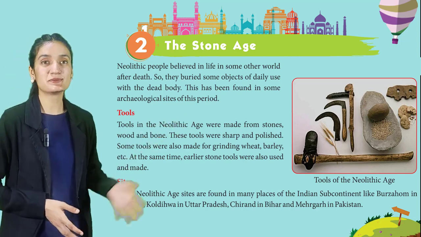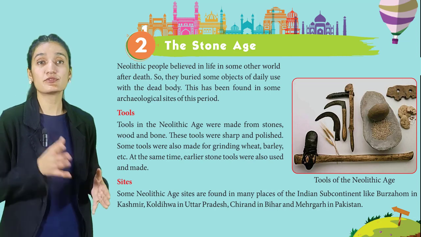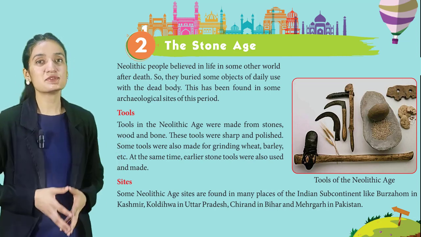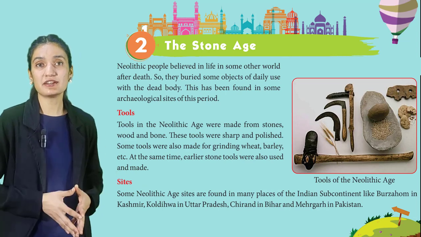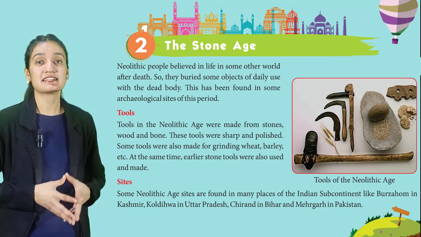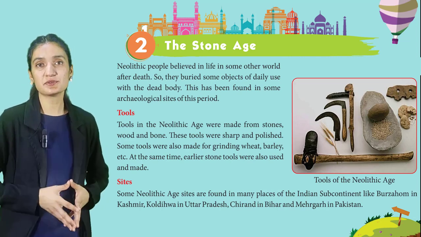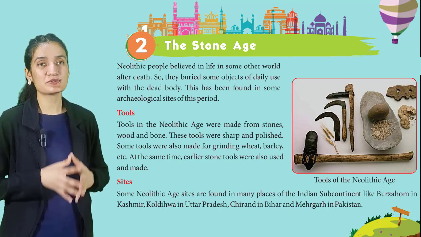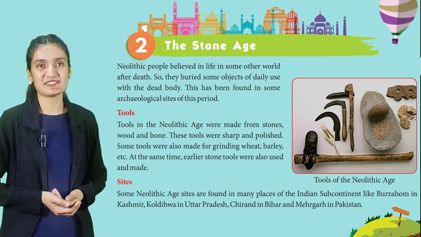Now next is tools. Tools in the Neolithic age were made from stones, wood and bone. These tools were sharp and polished. Some tools were also made for grinding wheat, barley, etc. At the same time, earlier stone tools were also used and made. Here is the picture of tools of the Neolithic age.